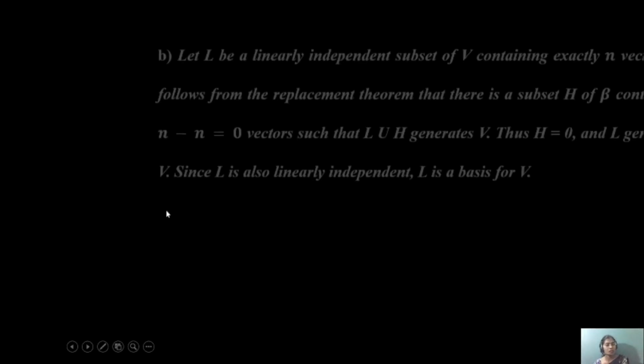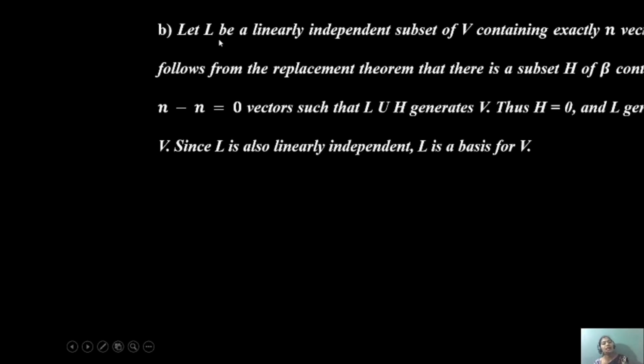Let us go to the second. Let L be a linearly independent subset of V containing exactly n vectors. It follows from the replacement theorem that there is a subset H of beta containing n−n equals 0 vectors, such that L union H generates V. Thus H equals the empty set, and L generates V. Since L is linearly independent, L is a basis of V. Okay, this is the proof of the second.